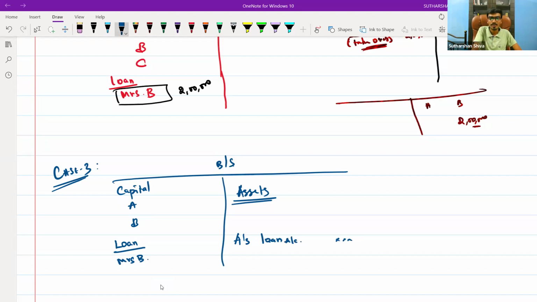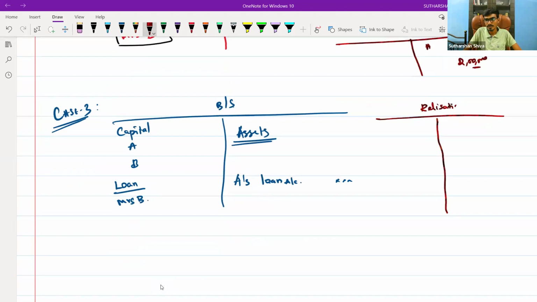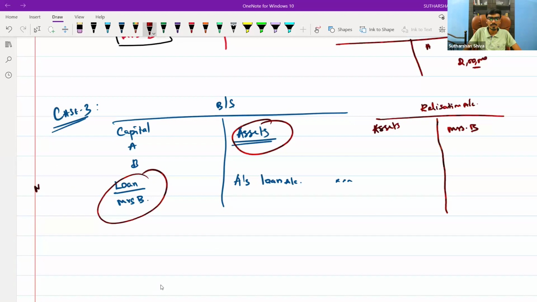While dismantling for the realization account, what will you do? You transfer all the assets. You transfer Mrs. B's loan. Let's say Mrs. B's loan has to be paid, not taken over by any partner. So you write down to cash.